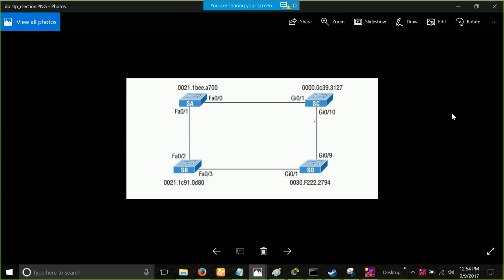Okay. So this is the task that you have. Draw the whole thing and you have to do the same thing. Write down the MAC addresses. Priority is same, 32768 everywhere.